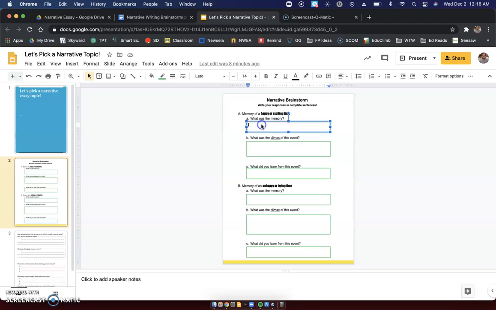So the first one that I'm going to write about is my happy memory. My happy memory was when... so there's a little sentence starter. If you need a second to think, you can always pause this video. Just think back to an earlier time. My happy memory was when we got our old dog. Let me zoom in here a little bit.